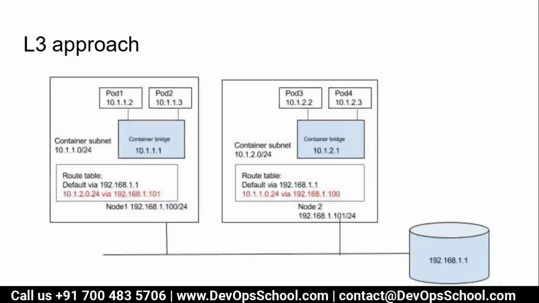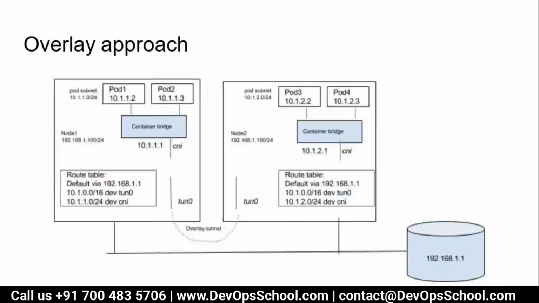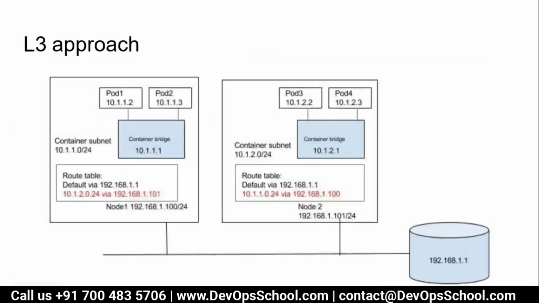This is L2. This is the L3 approach. Here, pod 1 travels to the container bridge, and the container bridge talks to the routing table. The routing table says which node you need to travel to, and that node's routing table transfers it to the container bridge and then to pod 3. So this is the L3 approach. Guys, did you understand this approach? Overlay approach, L2 approach, L3 approach?